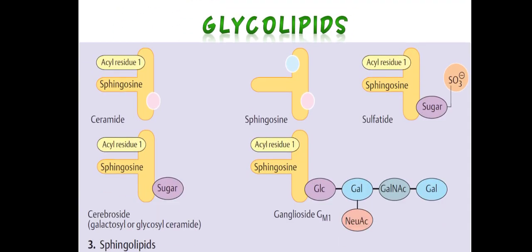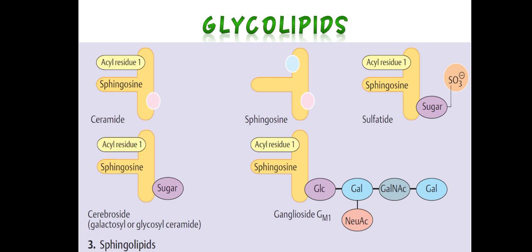Glycolipids. Here is the structure of glycolipids, in which an acyl residue is attached to sphingosine: ceramide, acyl residue, sphingosine, sugar. The third one is sphingosine with acyl residue.